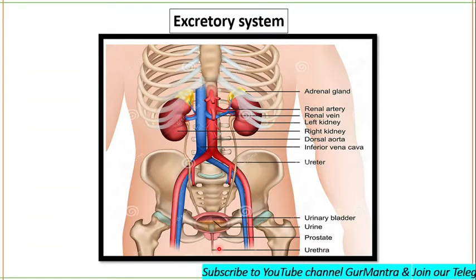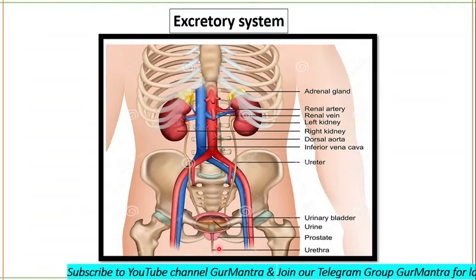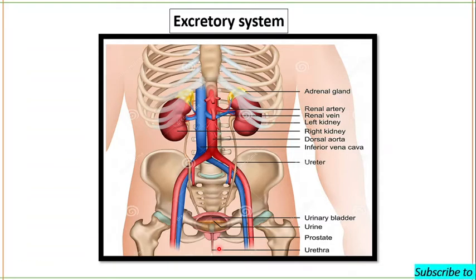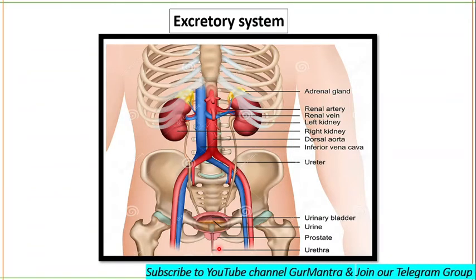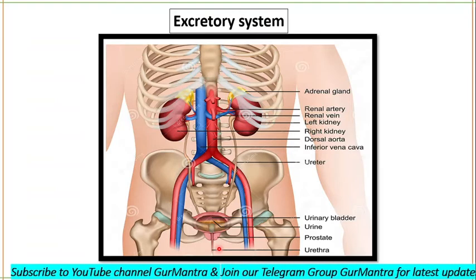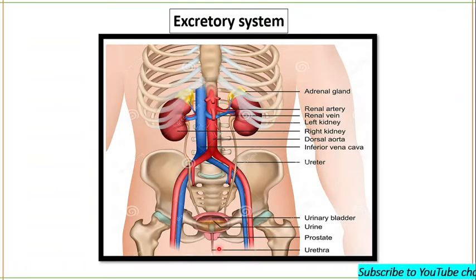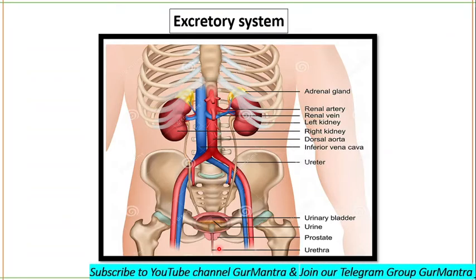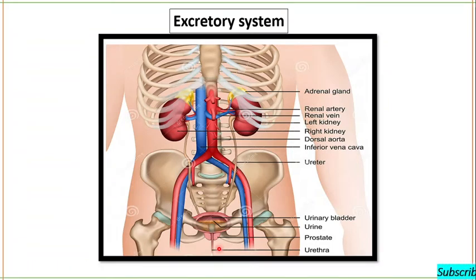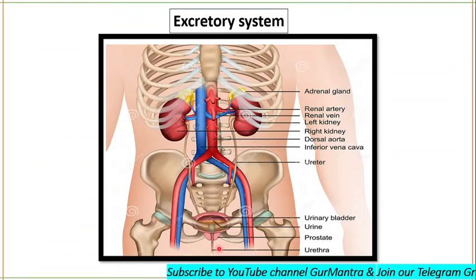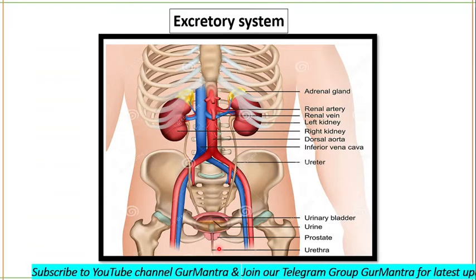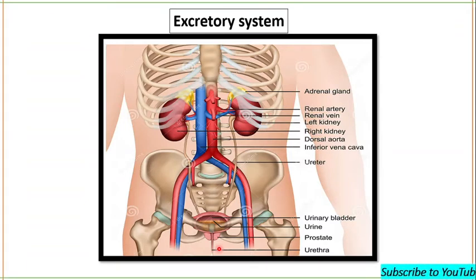Erythropoietin is a hormone that stimulates the production of red blood cells, and calcitriol is the active form of vitamin D3. Then synthesis of the enzyme renin, and regulation of blood glucose level. These are all functions of our excretory system. Uric acid is formed by the metabolism of nucleic acid, urea is formed by the metabolism of amino acids, and creatinine is formed from muscle creatine. Hemoglobin breakdown results in the formation of bilirubin. All these are metabolic wastes removed by our excretory system.